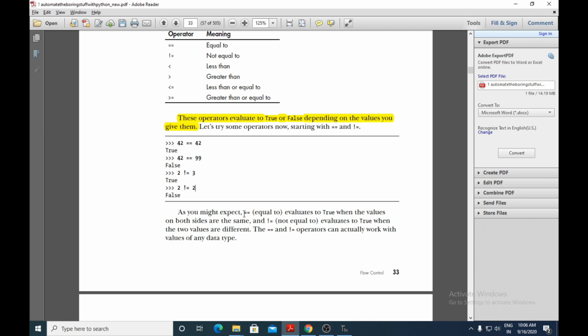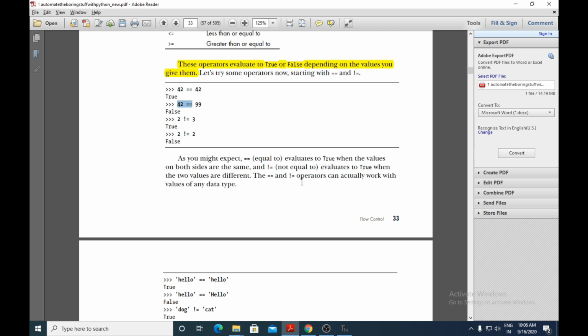As you might expect, double equals to evaluates to true when the values on both sides are the same. When they are not the same, double equals to evaluates to false, and not equals to evaluates to true when the two values are different. The double equals to and not equals to operators can work with values of any data type. Here you are using the integer data type, but we can use them for other data types also.